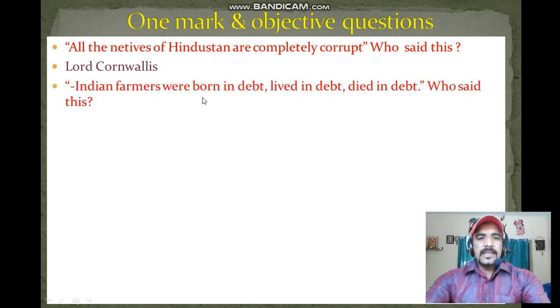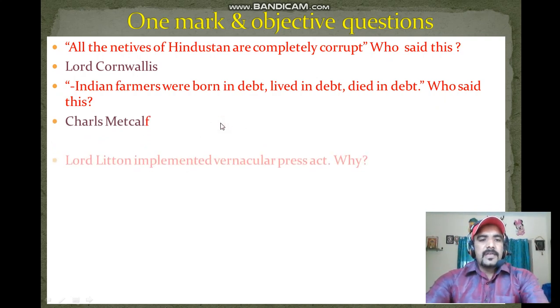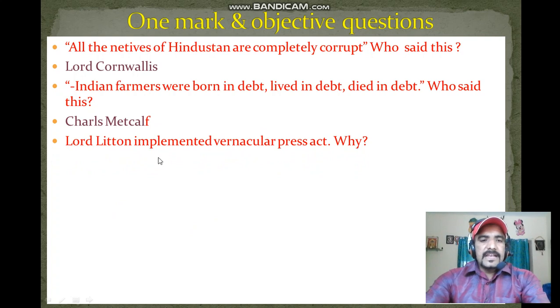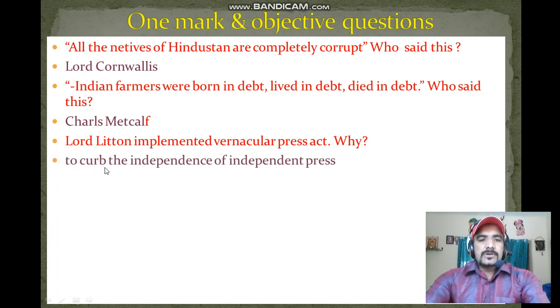Next question, Indian farmers were born in debt, lived in debt and died in debt. Who said this? Charles Mackay. Next question, Lord Lytton implemented the Vernacular Press Act. Why? To curb the independence of the press.